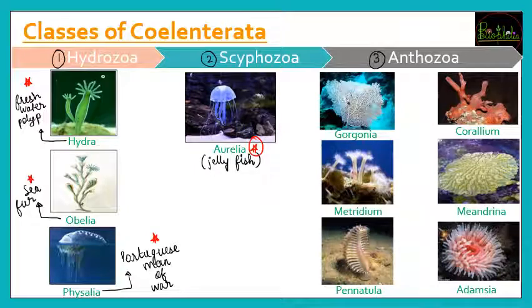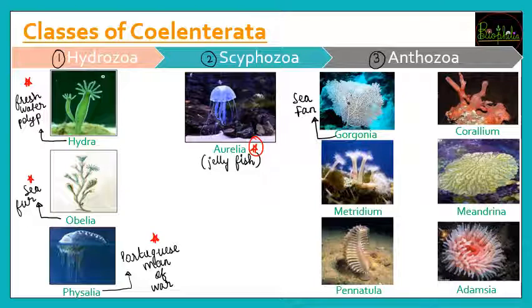Third class of coelentrates, that is Anthozoa. उसमें there are 6 examples that you need to remember and their other names or some description. So first moving, that is Gorgonia. This Gorgonia is going to be called as the sea fan. Sea fan is nothing but the other name of Gorgonia. So sea fur कौन है? Sea fur is going to be Obelia.